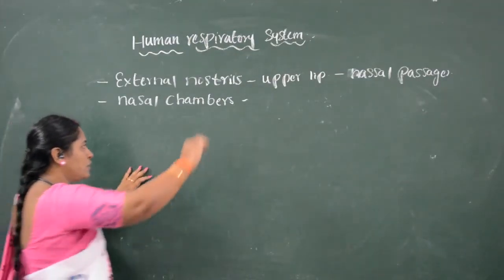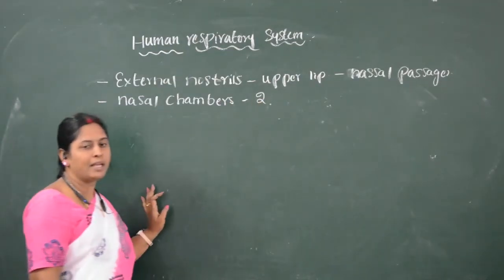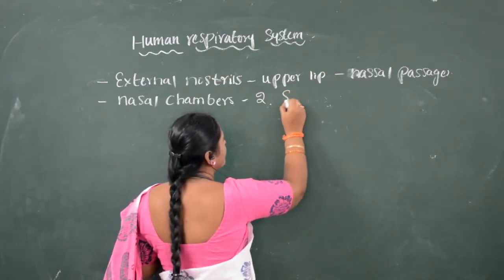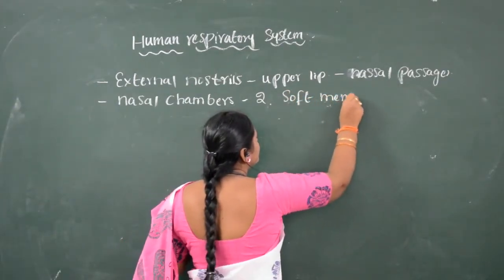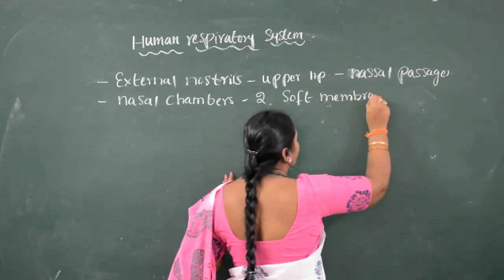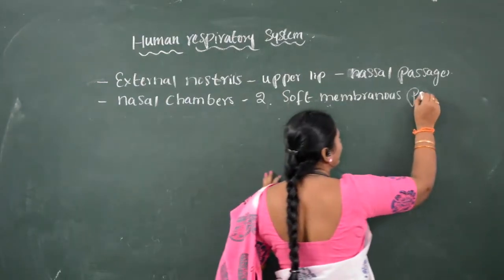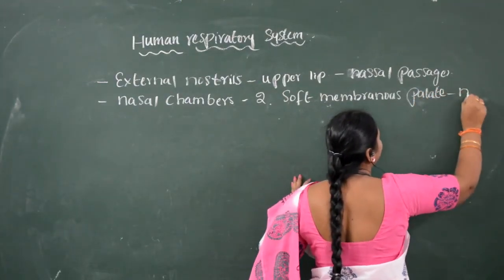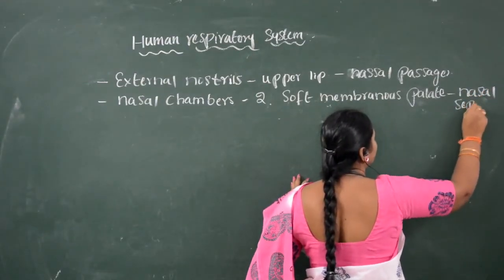There are two nasal chambers which are separated by a soft membranous partition called the nasal septum.